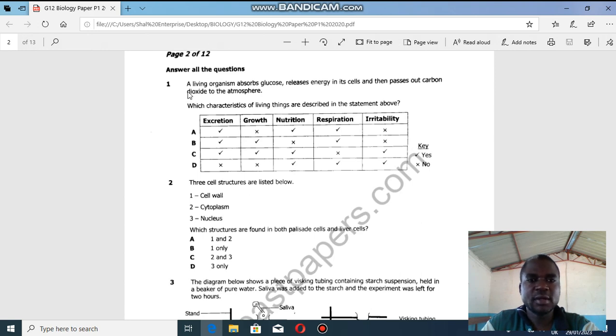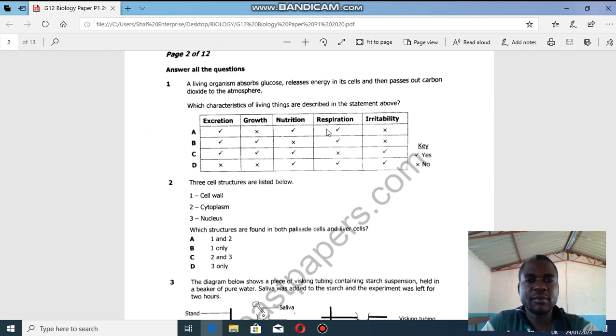So question 1, a living organism absorbs glucose, releases energy in its cells and then passes out carbon dioxide to the atmosphere. Which characteristics of living things are described in the statement above? So the information you have, now it's up to you to analyze the question. Characteristics of living organisms, we talked about a lot of things: reproduction, excretion, respiration, and so forth, nutrition, irritability. So here they have given you excretion, growth, nutrition, respiration, irritability.